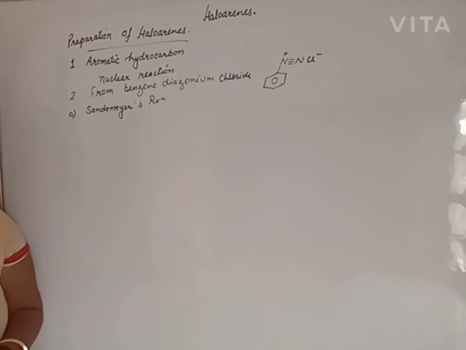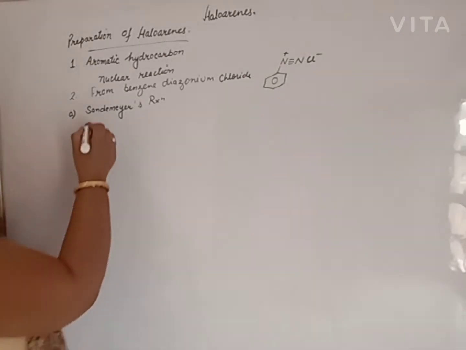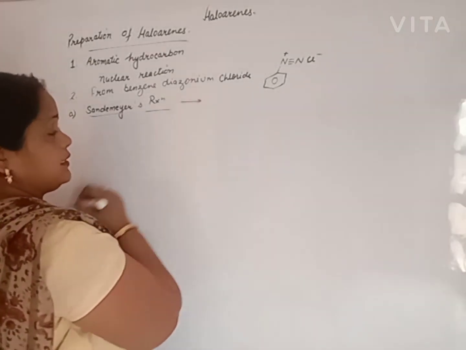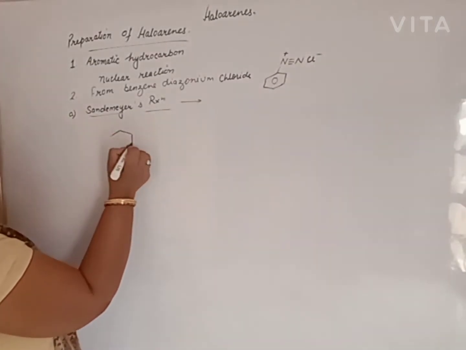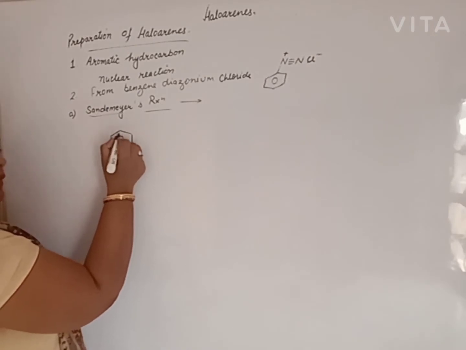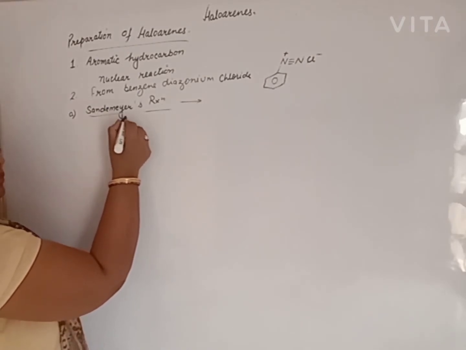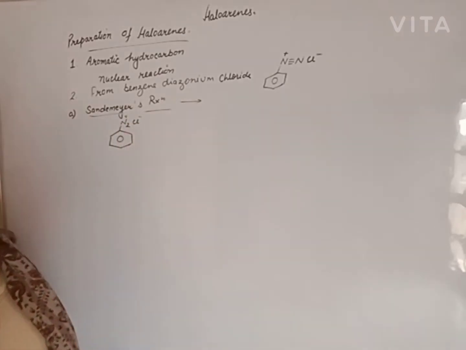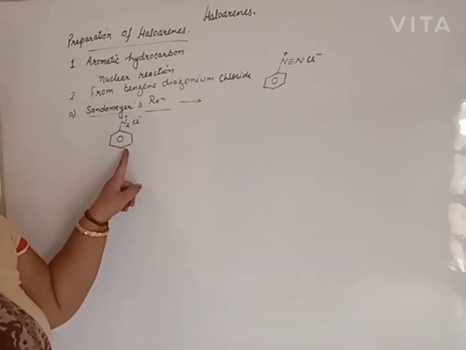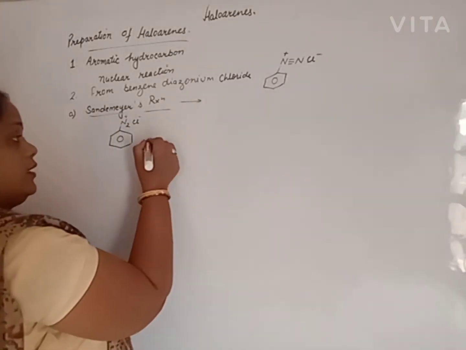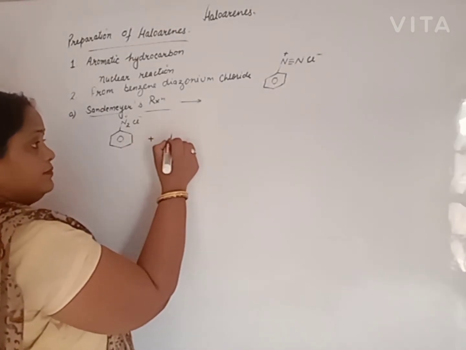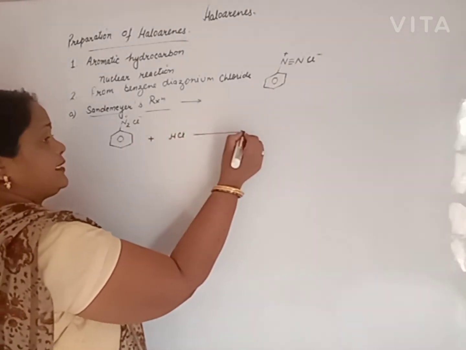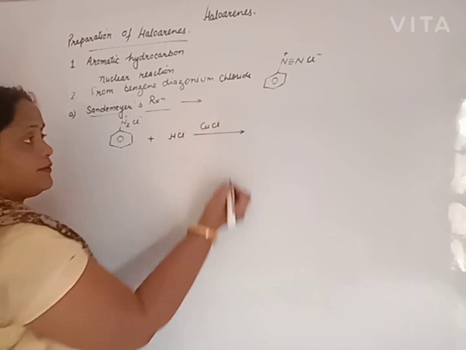From the Sandmeyer reaction we will obtain chlorobenzene as well as bromobenzene. Beta, in this case benzene diazonium chloride, you may write it like this also. It is treated with HCl in presence of copper chloride.